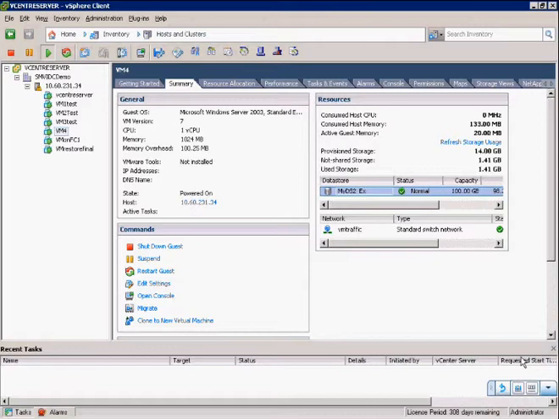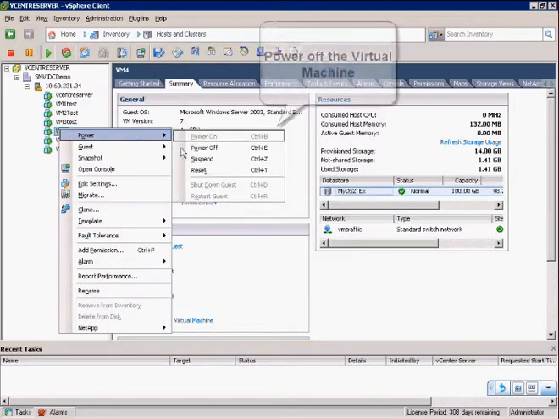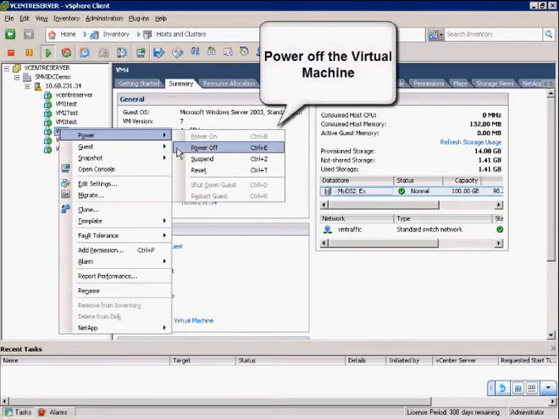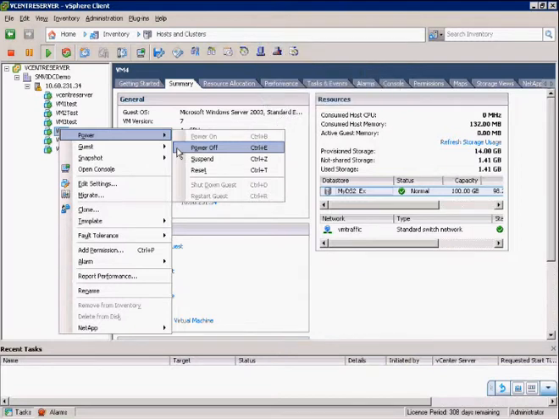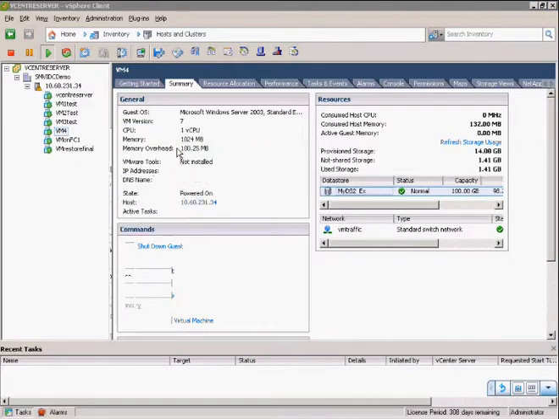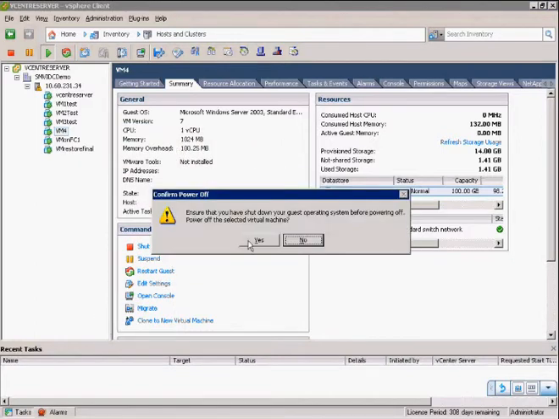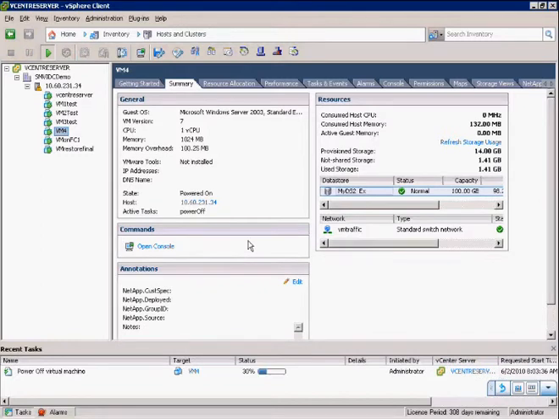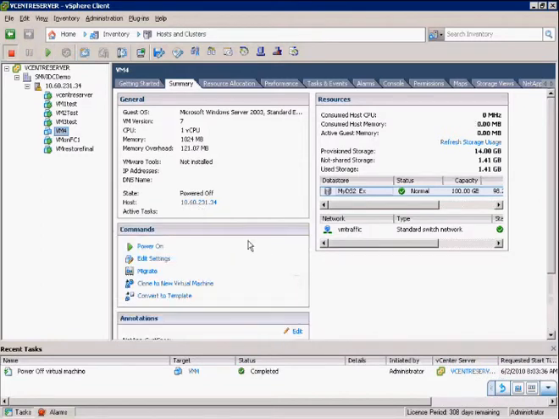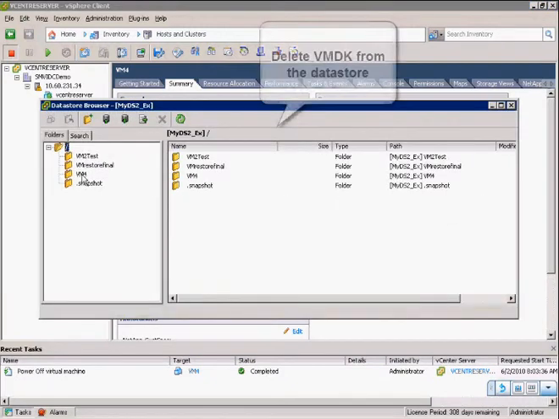So let's insert a critical fault into one of the virtual machines. I'm going to select a VM and power it down. Now I'm going to browse the data store and delete the virtual disk that's associated with the virtual machine.